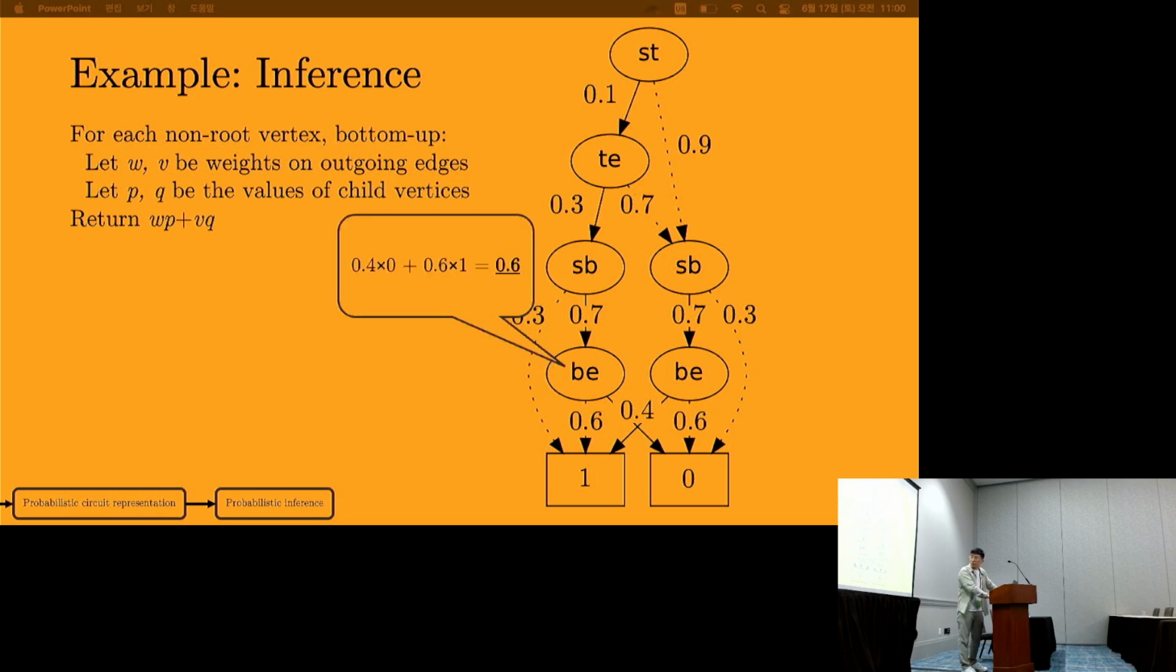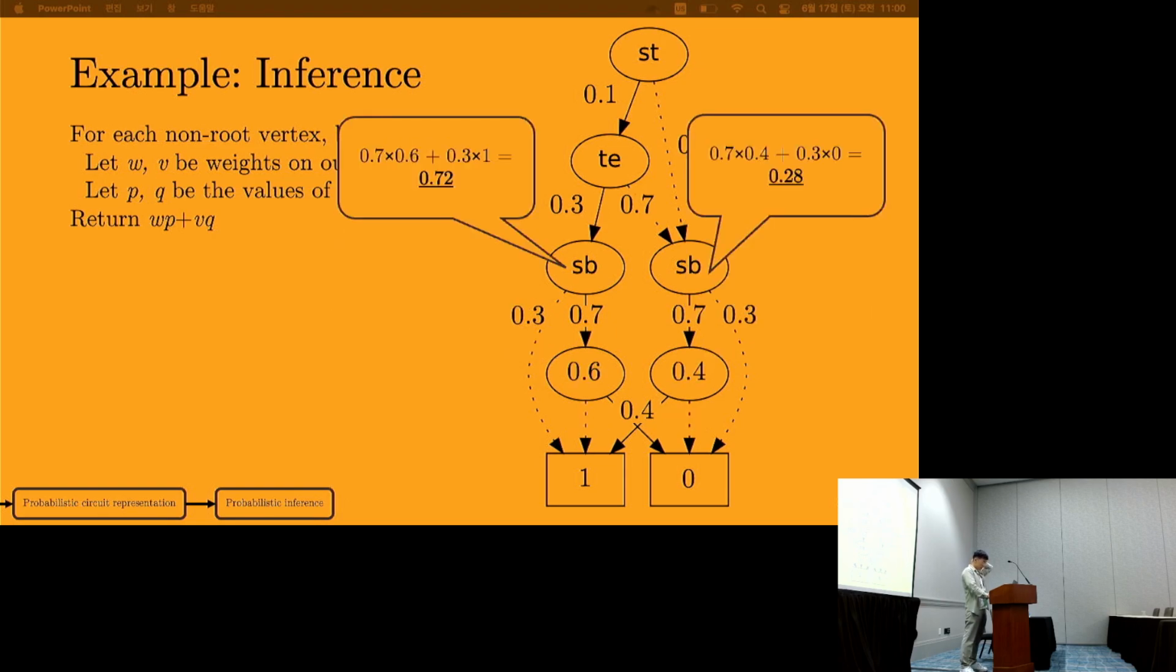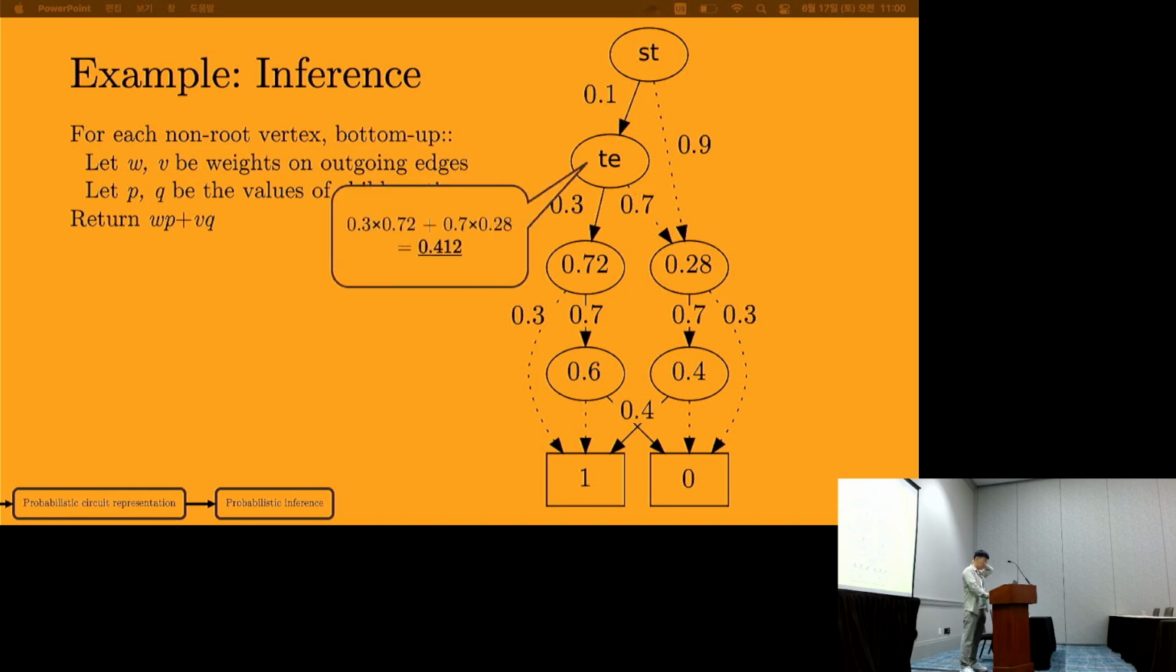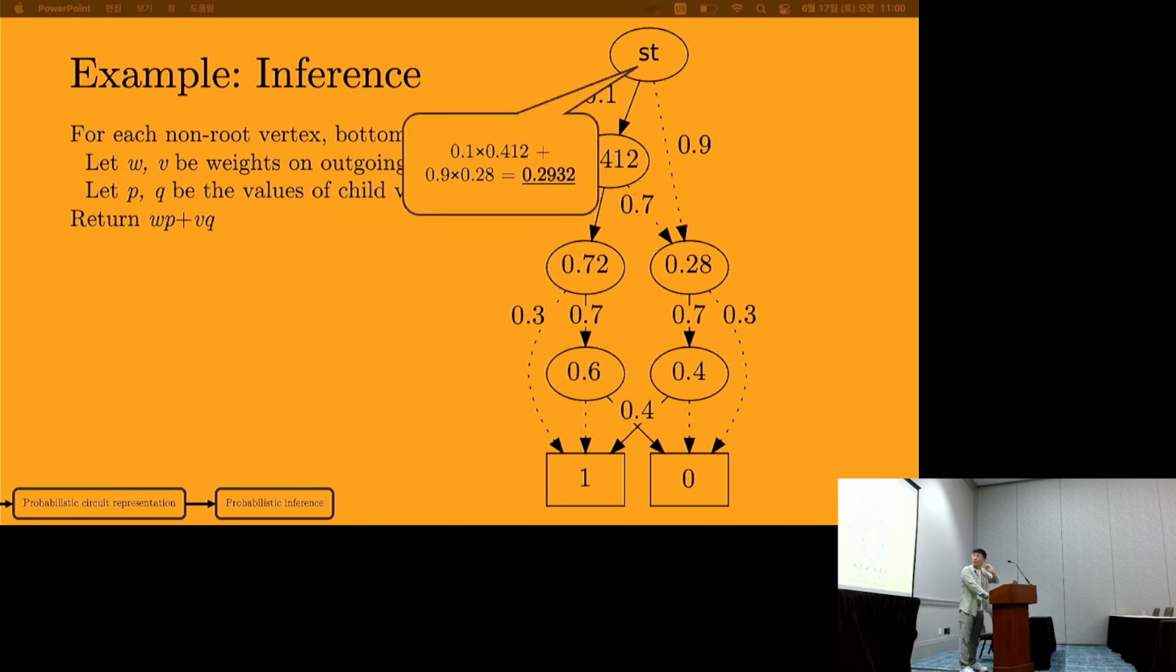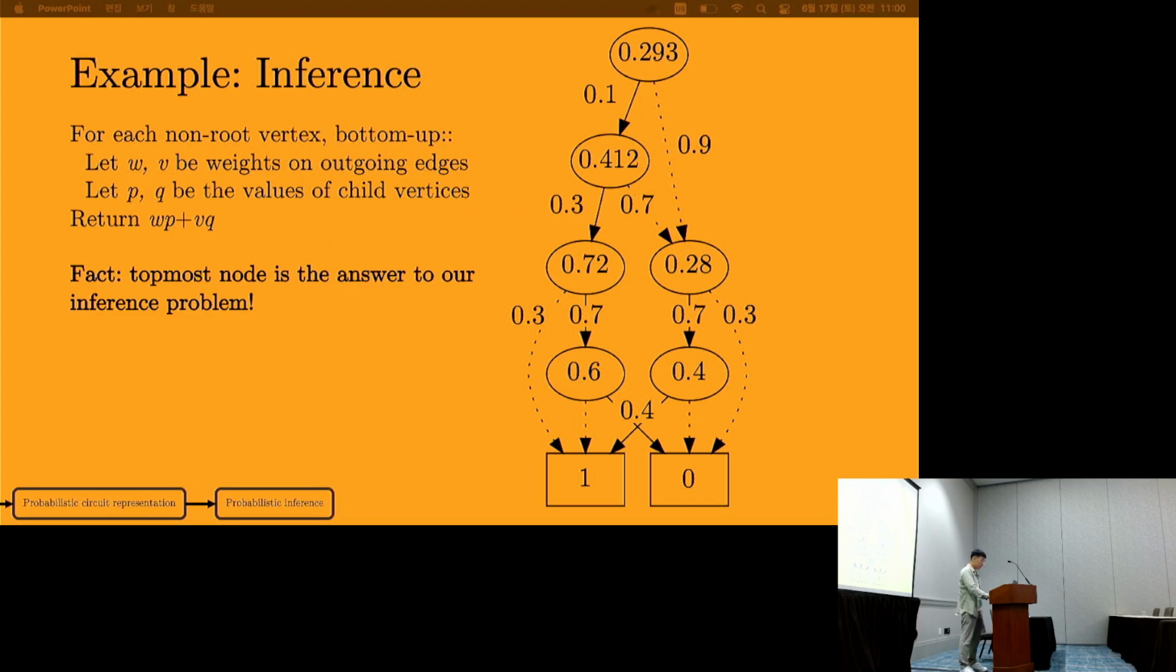So first, let's do the bottom left, B, E. That's 0.4 times 0 plus 0.6 times 1, that's 0.6. There, 0.4, and we can update accordingly. And we can keep going. T, E becomes 0.41. And finally, we end up at 0.293.